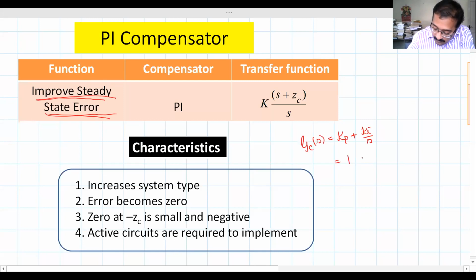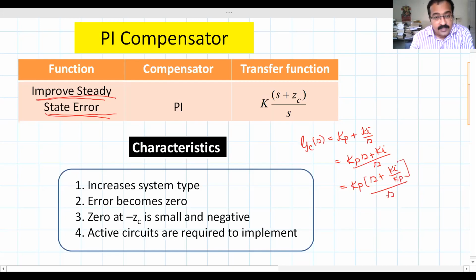What will we get? Kps plus Ki, whole divided by S. Or if you take Kp outside, you will get Kp into S plus Ki by Kp, whole divided by S. I can call this Kp as some constant K, into S plus Zc divided by S.